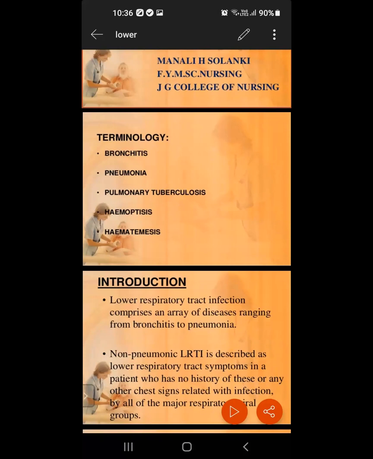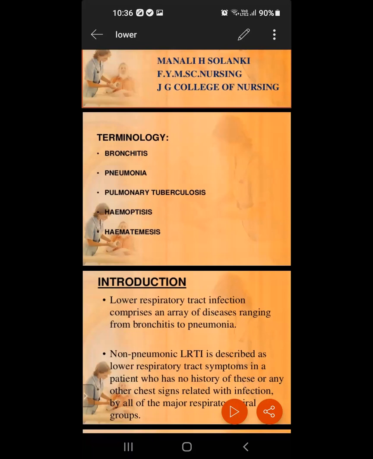The lower respiratory tract infection comprises an array of diseases ranging from bronchitis to pneumonia. Non-pneumonic lower respiratory tract infection is described as lower respiratory tract symptoms in a patient who has no history of these or any other chest signs related with infection by the major respiratory viral group.